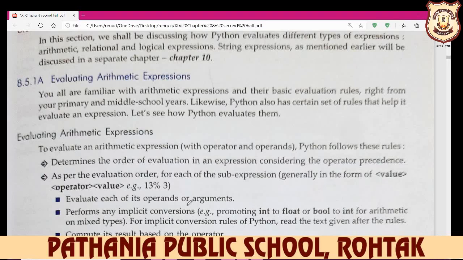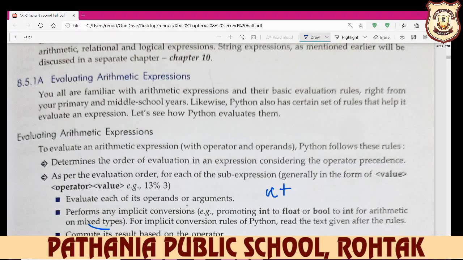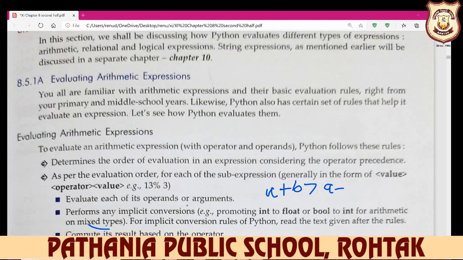Evaluate each of its operands or arguments. Perform any implicit conversion promoting int, float, bool, integer type for arithmetic and mixed type. Mixed type means when you write down a plus b is greater than a minus c. So this is your mixed type.